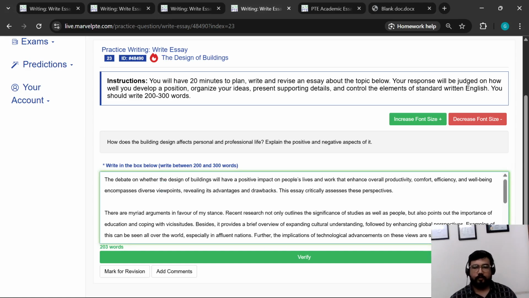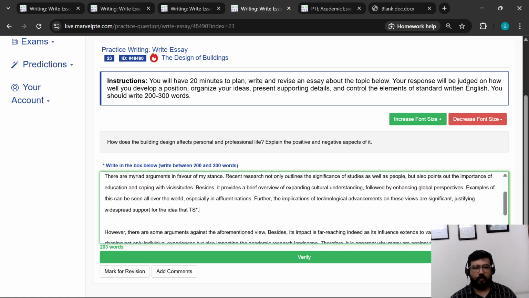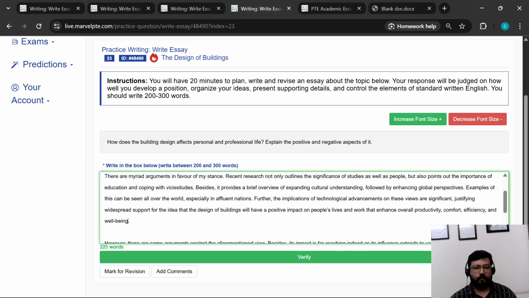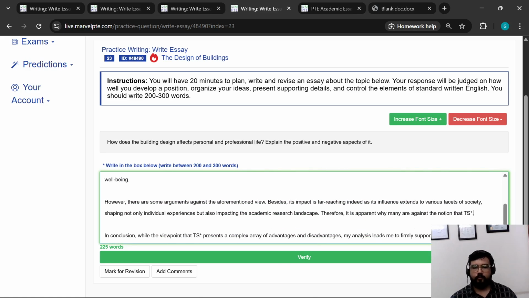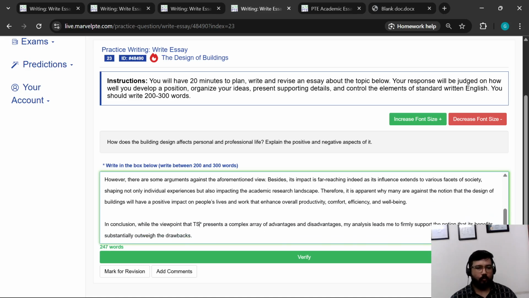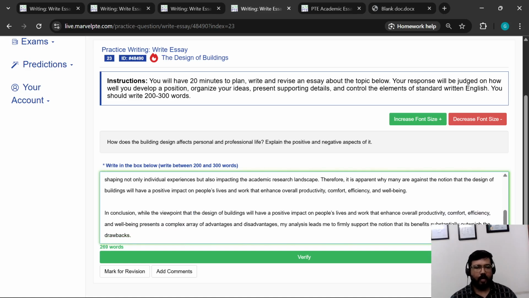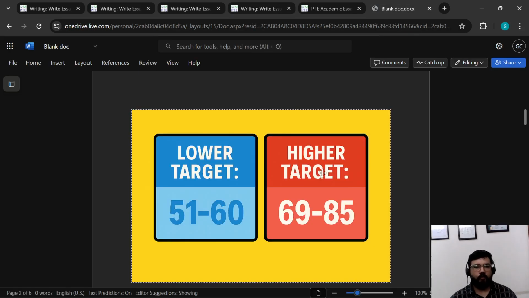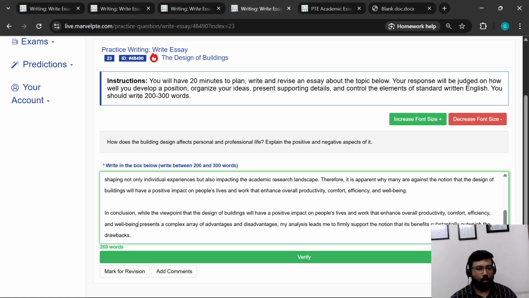So yes, ChatGPT does help, but we have to think by ourselves as well, because the longer your TS is, the better it is now. Previously, smaller TSs were okay, but now they are not okay. Even if your score is 51 to 60, you have to have longer TSs.